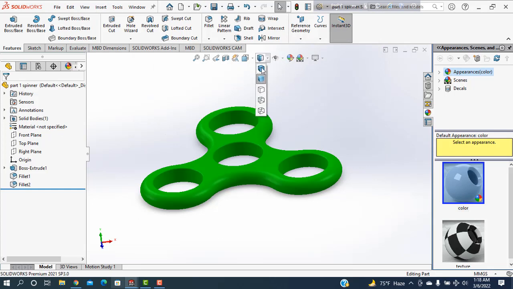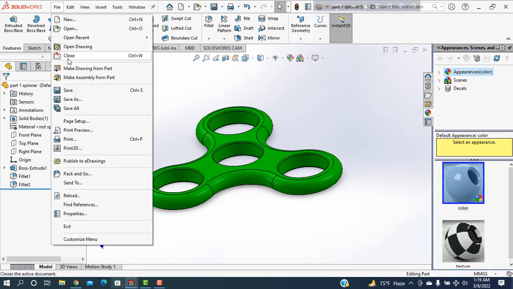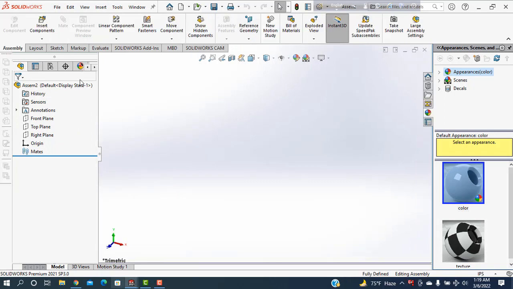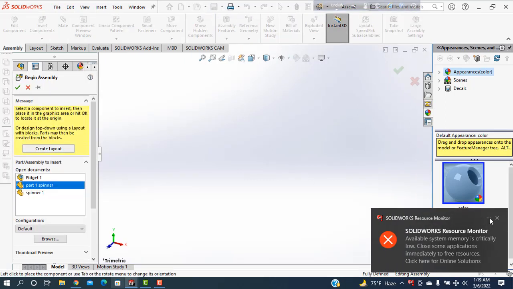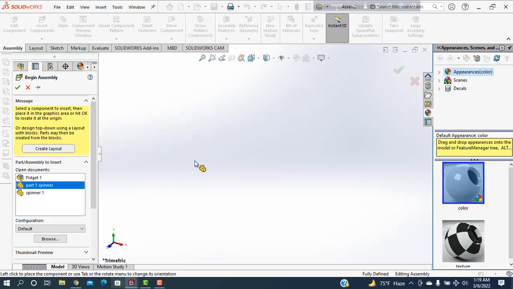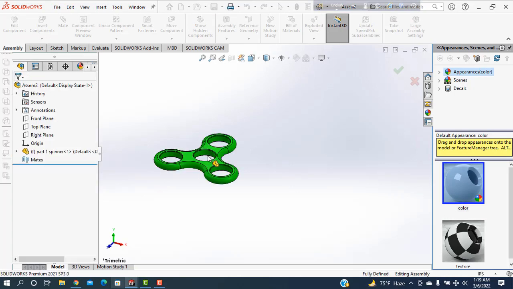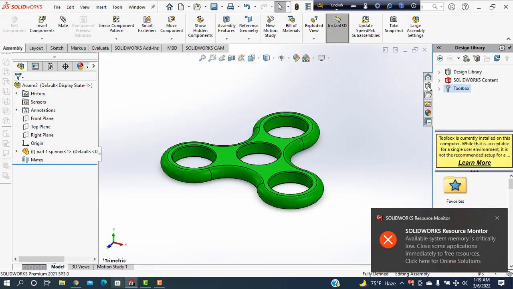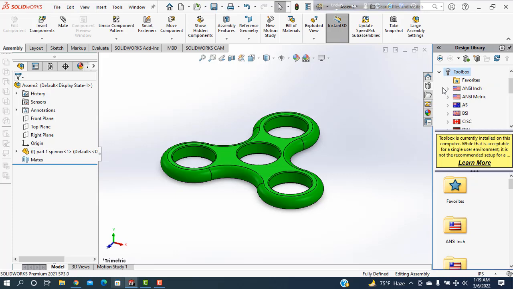Then I'm going to the file and make assembly from part. Selected. See. Then I'm taking this one here. After that I'm going here, the design library. Going to the design library and toolbox.